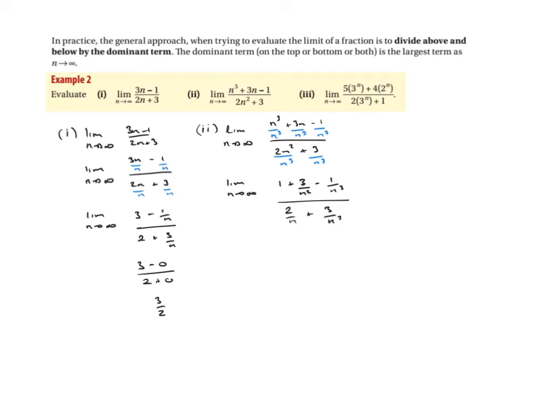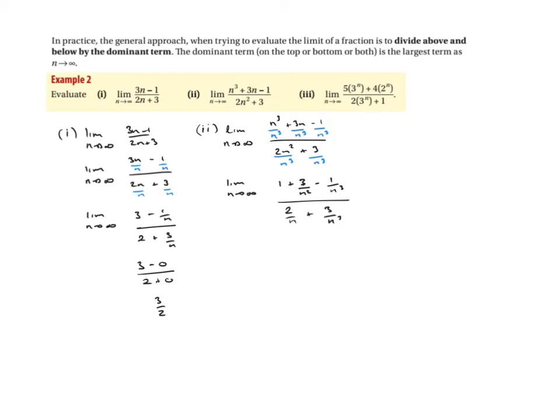Okay, so same sort of idea. Because we are now dividing by n, we're happy that when we take the limit, there is 2 pizzas and it's going to be divided by n people. But if you look at this one here, we have the n squared. That just means that it's getting bigger quicker. So these 3 pizzas, the n's are getting quicker and quicker, becoming bigger and bigger because of the square and the cube here and the cube here. So this one here, here, and here are going to tend towards 0 quicker than this one here. So all that's going to happen here is we're going to end up with 1.